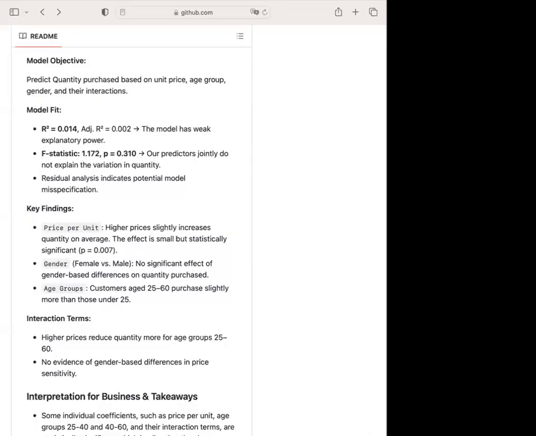Age group around 25 to 60 bought slightly more than customers under 25, and the interaction terms show that higher price reduced quantity more for age 25 to 60, and this reveals price sensitivity in this group. However, as you can see, the R square here is only 0.014, and the F statistic was not significant, which means the overall model had weak predictive power.